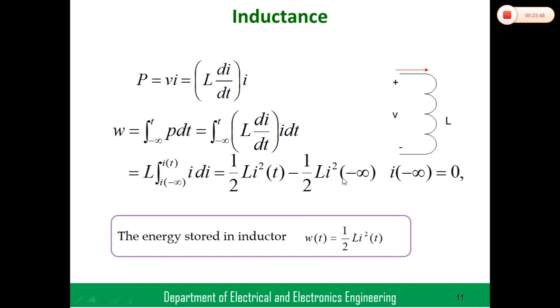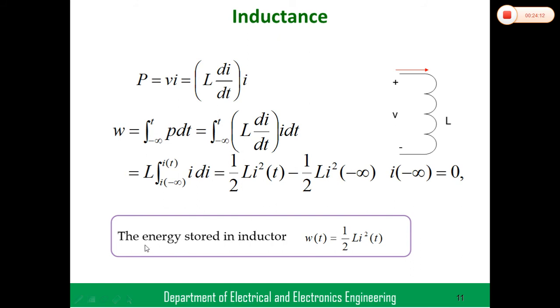If you consider the initial conditions also, that means the integration of I from minus infinity to t. Without initial conditions, it becomes 0, so we need to consider only the case without initial conditions here.